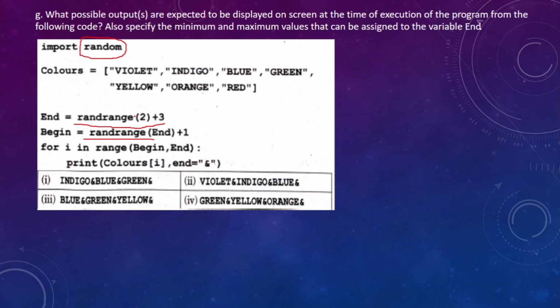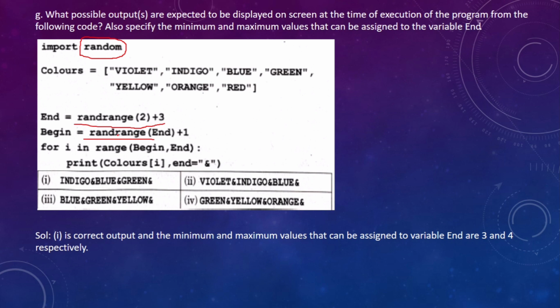It should have been random.randrange in both the places. But anyways, we are considering that that is done. On that basis we are going to find the output. So again you can pause the video and work out the answer.